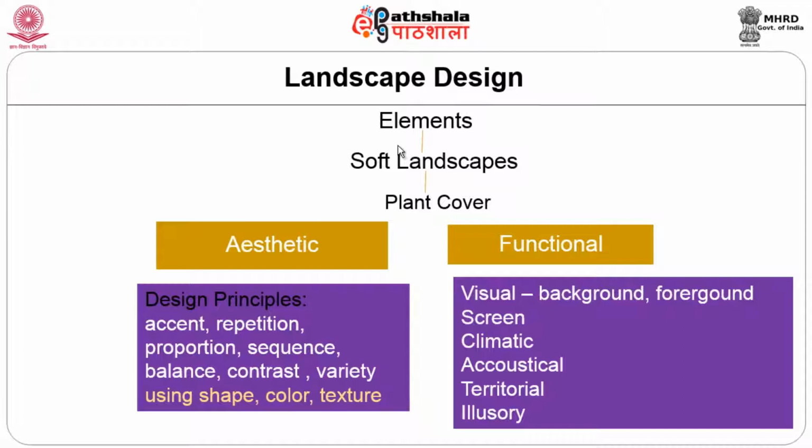On the other side, if we look at aesthetic, the design principles of architecture are universal, and similar even for landscape design also: the accent, repetition, proportion, sequence, balance, contrast, variety, using shape, color and texture. You may wonder how we can achieve these things in the landscape design. It is possible because all these plant materials are not uniform in terms of color or texture or shape.